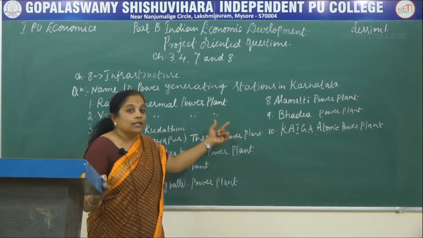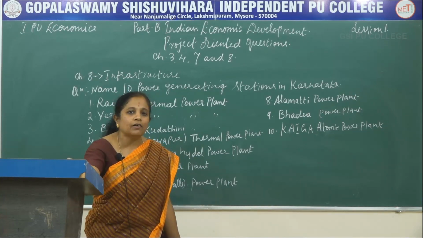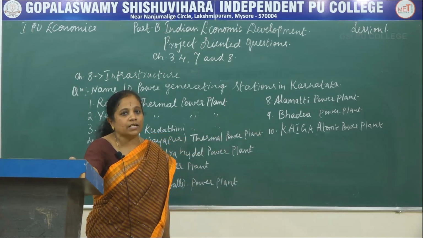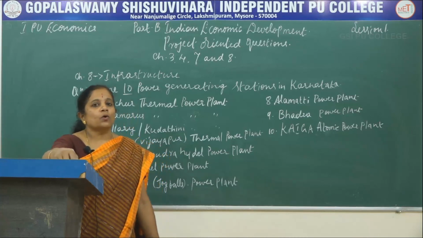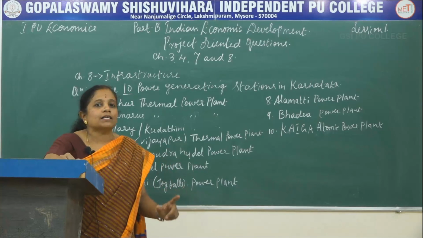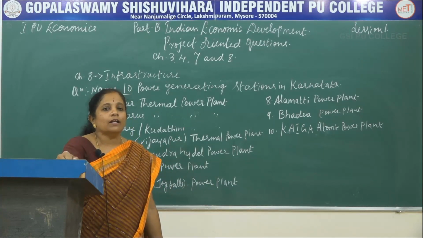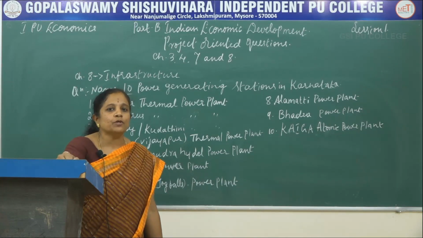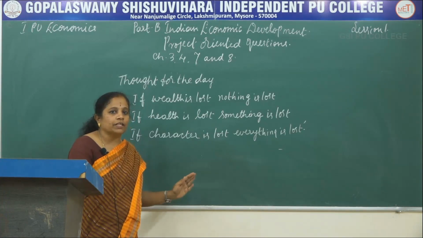Apart from this there are lots of other thermal power plants and also hydel power plants. Since they have asked only for 10 power generating stations, we have written only 10 here. If you answer any of these questions, 5 marks are guaranteed. So with this you can easily score 10 marks through the project oriented questions of part E of the first PUC economics question paper. I wish to end today's session with a thought.